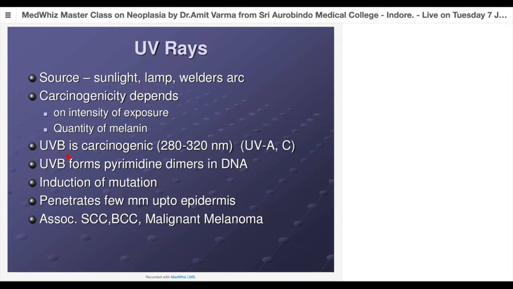Now what does UVB do? They form pyrimidine dimers in the DNA. They induce mutations, but their penetration is just a few millimeters. Because of that, they will cause tumors of only the skin. So squamous cell carcinomas, basal cell carcinomas, and malignant melanomas will occur when a person is exposed to UV radiations. So the most common source is of course sunlight. So outdoor workers will have more chances of developing these cancers because of UV radiations.